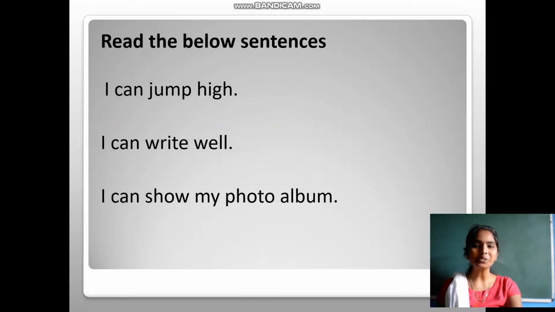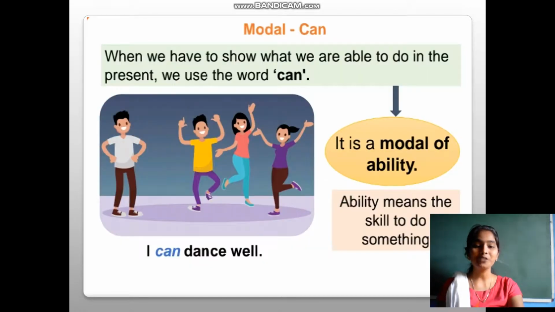I want you all to read the following sentences. I can jump high. I can write well. I can show my photo album. So which modal did we use in that? Yes, we used can, isn't it? So what exactly does can show for us?